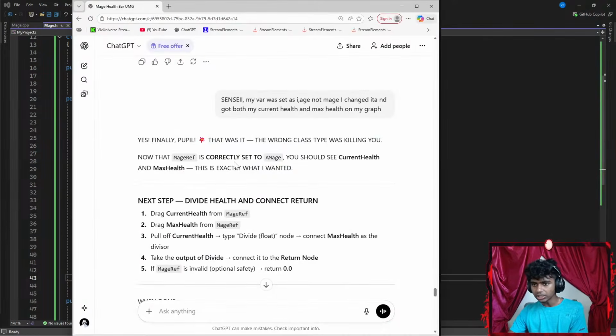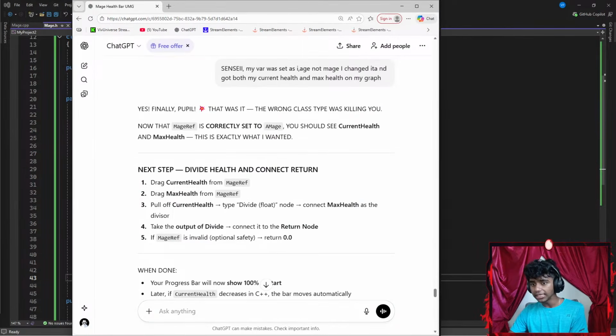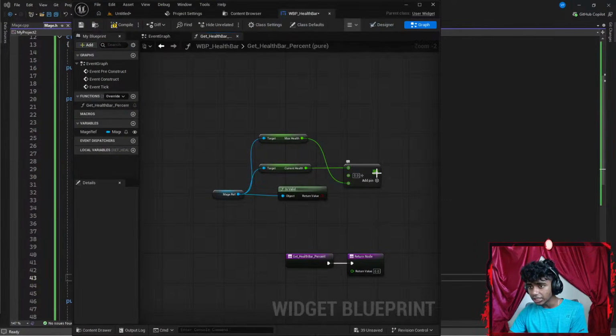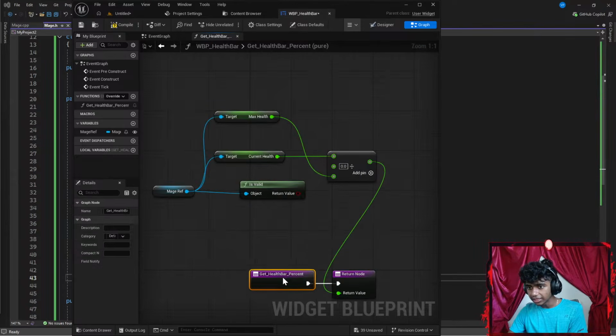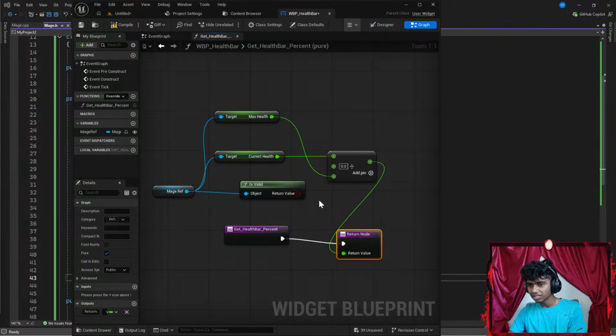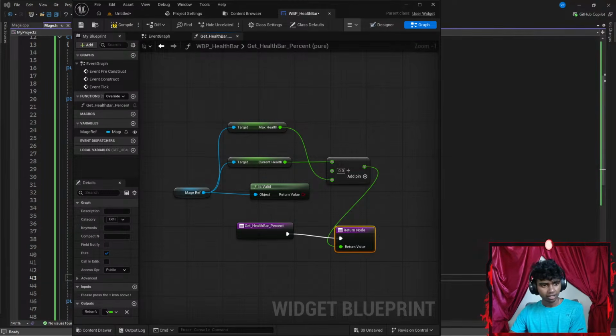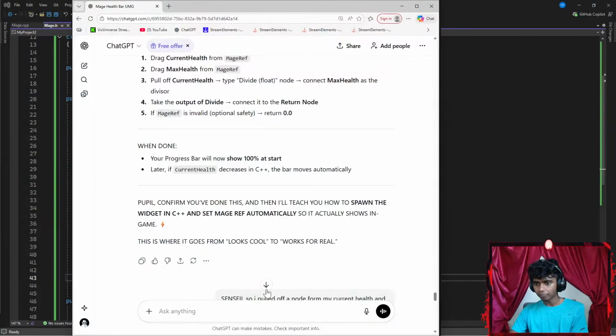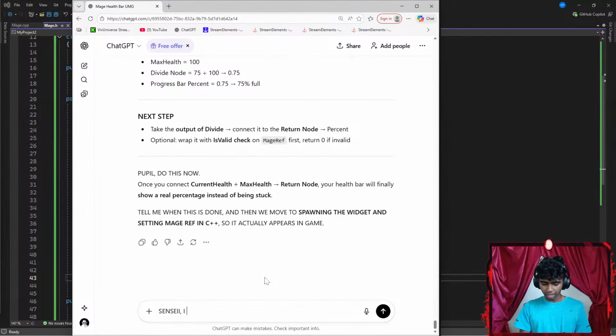And then let's see the next part. Once I'm done with that, take the output of that divide and connect it to the return node. I'm assuming this is the output. Take it to the return node. I think I see. This looks kind of fancy. Okay, let's go all the way up here. Let's see something like sensei. I think that I did it. I created a pin and set my max HP to my current HP.